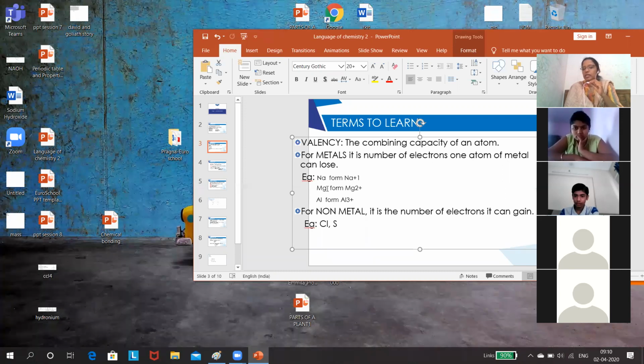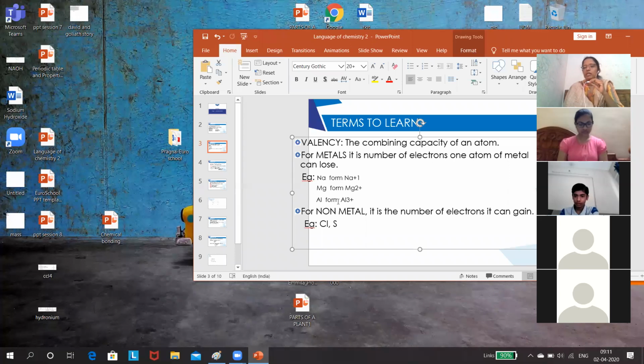Magnesium tends to lose 2 electrons, so the valency will be +2. Aluminium tends to lose 3 electrons, so it will be +3. By losing electrons, what is the charge we will get? Positive charge. By losing electrons, elements will attain positive charge. Please understand carefully, all the metals tend to lose electrons.